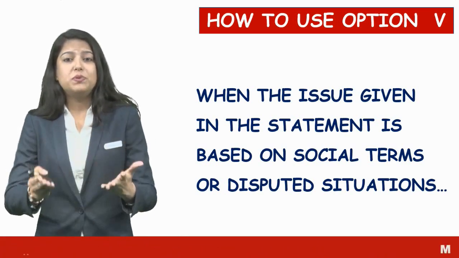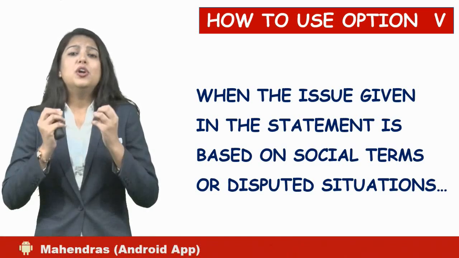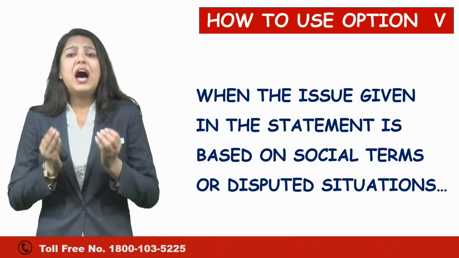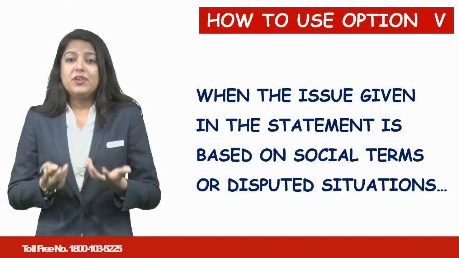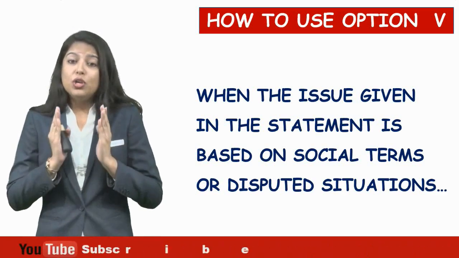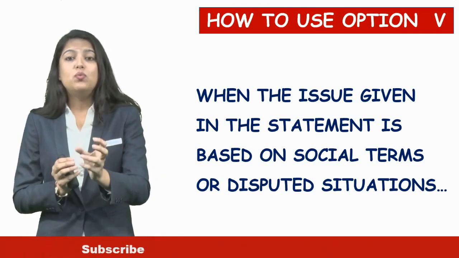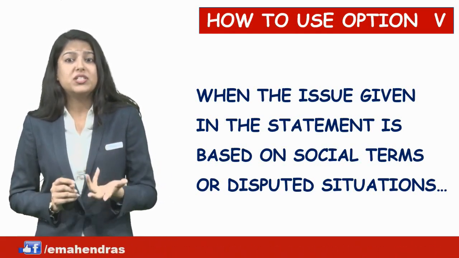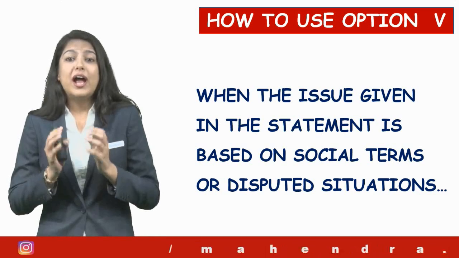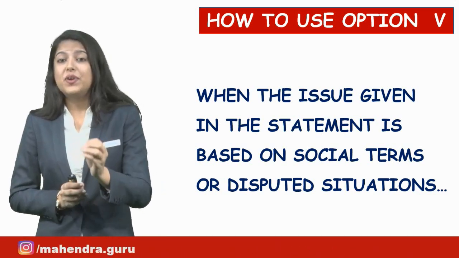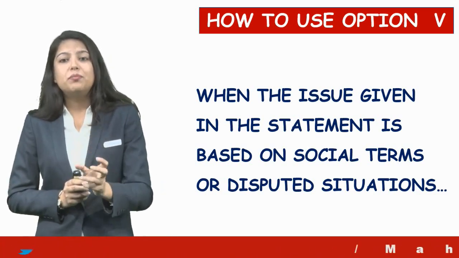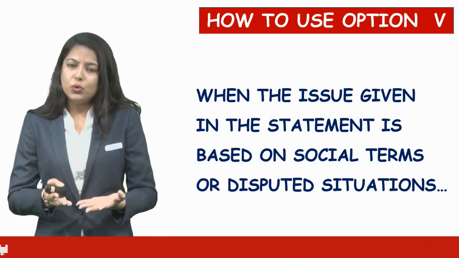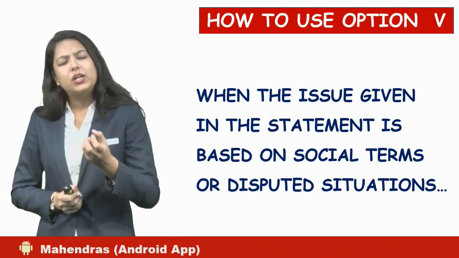Disputed situations: two persons are fighting, standing, giggling, doing nonsense, everything. So how would that be cleared? We have to accept both the conditions to solve that issue, to solve that problem at once. So disputed situations, society, cultures, social situations had to be mentioned very clearly. This particular point would be supported by option number 5, that was both 1 and 2 together are strong, or both 1 and 2 are strong.